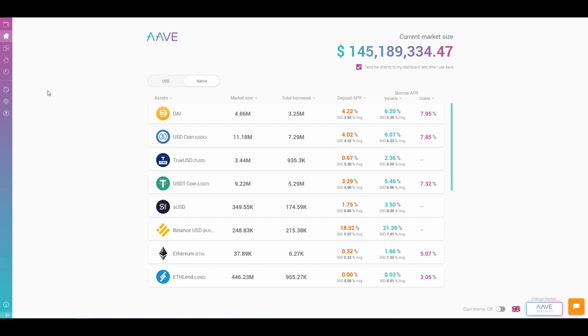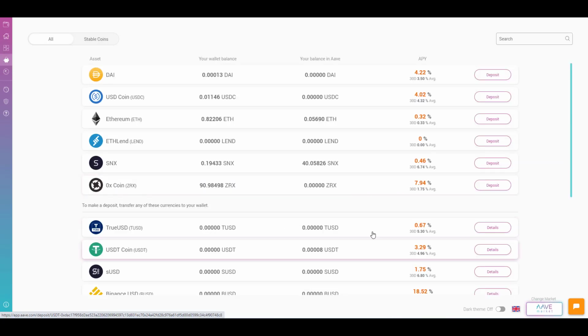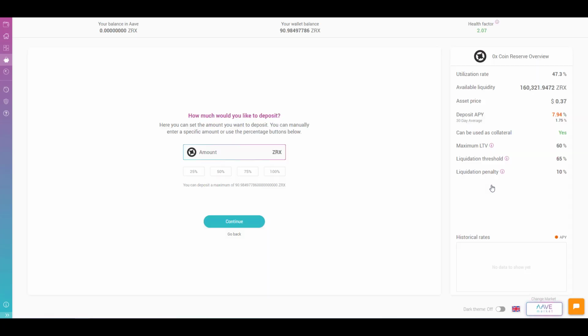So what we're going to do is deposit ZRX tokens into the Aave market. And to do that, we're going to click on deposit here towards the left of the screen. And just to double check, you can look at the rate. The average rate for the last 30 days has been 1.75 and the current rate is 7.94. Again, this is probably going to be an acute rise. Most likely in the next few days, it should come down. But until it does, we're going to enjoy the high rates by depositing our ZRX tokens.